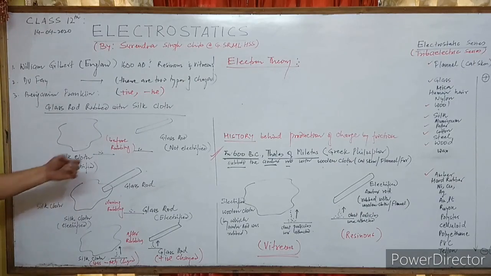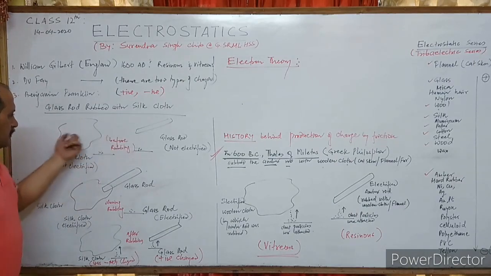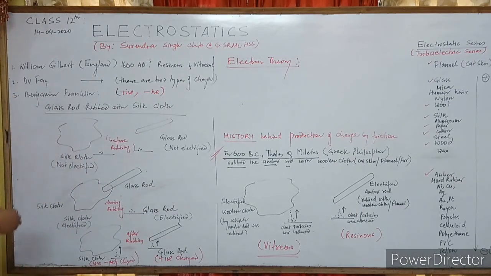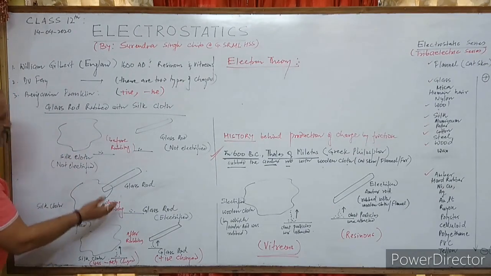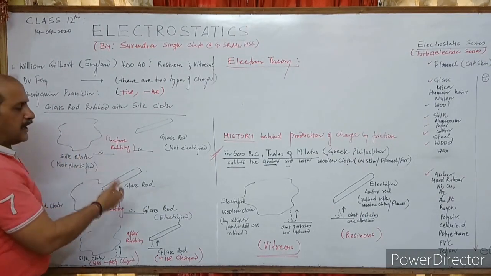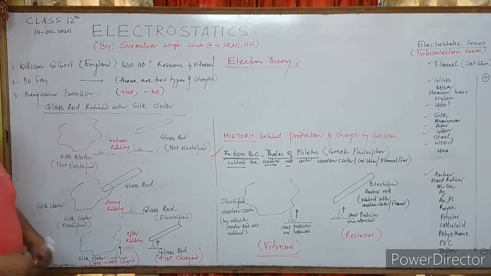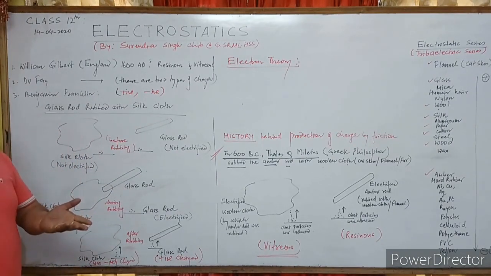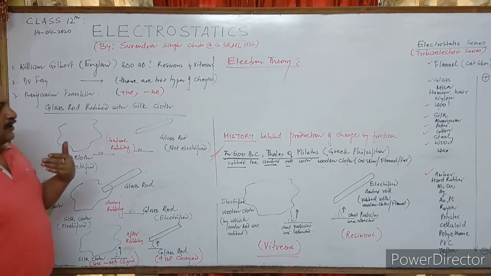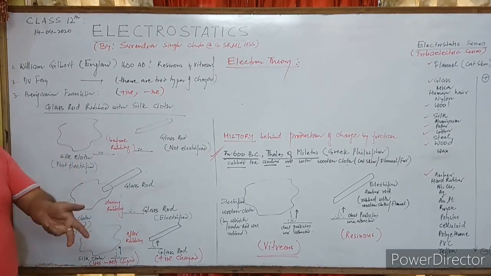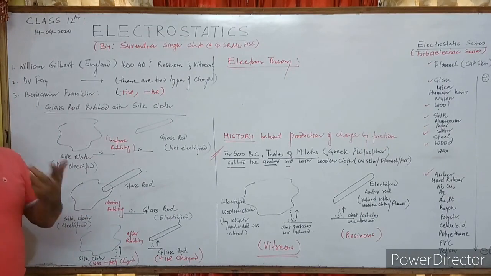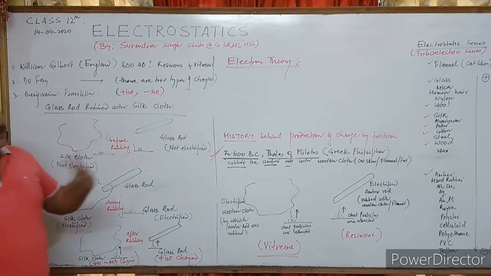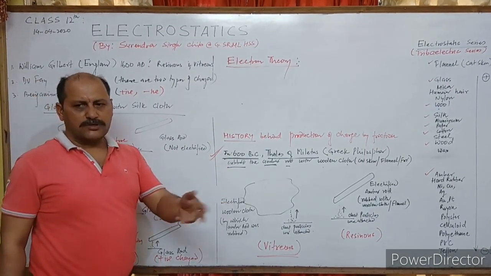Now, when he rubbed these two bodies, electrons may get transferred from one body to another. Now you may know an atom is neutral. Why is an atom neutral? Because it has an equal number of protons and electrons. Electrons are revolving around the nucleus. That's why an atom is neutral, and that's why every body which is not rubbed is neutral.